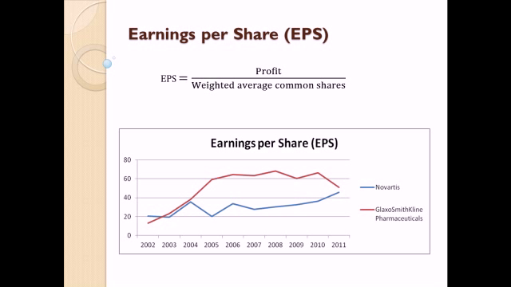GlaxoSmithKline Pharmaceuticals, on the other hand, performed extremely well during the years 2002 to 2006. In the later years, 2007-2011, it has experienced a mixed EPS growth rate, with the latest year 2011 witnessing a 24% drop in the EPS. In the year 2011, both the companies have similar EPS, with GlaxoSmithKline Pharmaceuticals holding a slight edge over Novartis.